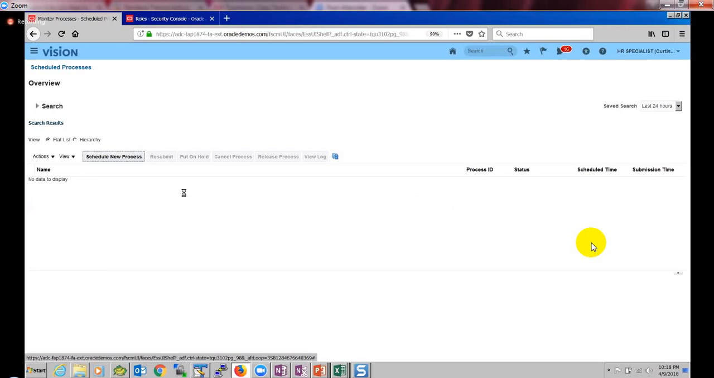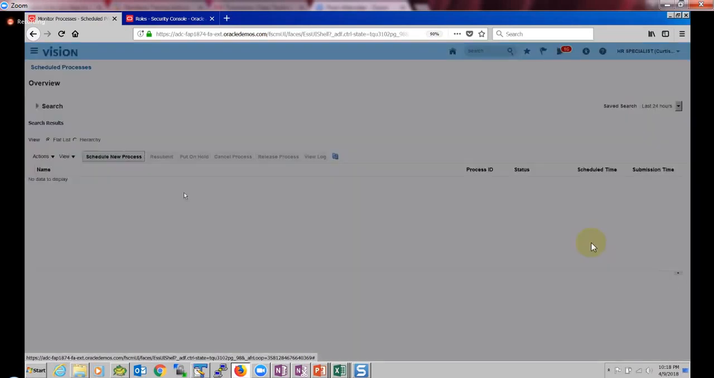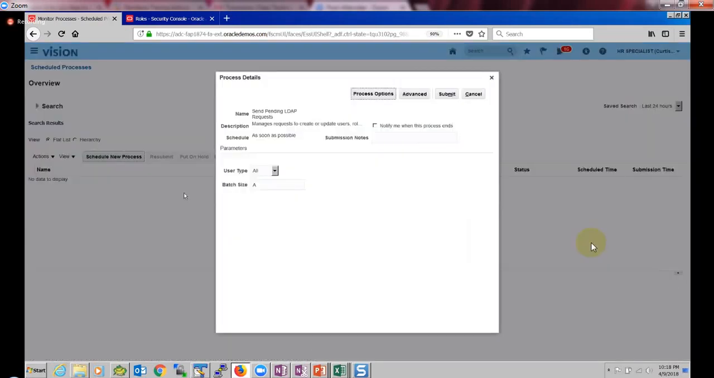If it needs any parameters, a parameter window will open. It will have two parameters. User type: all users, only parties, or only persons. I want to update all users. And for batch size, we have several options. A means all the changes that happened since the last run. So I'm setting batch size as A.